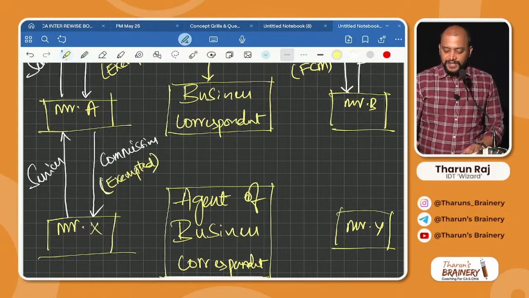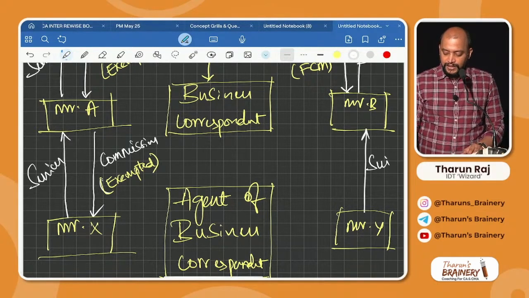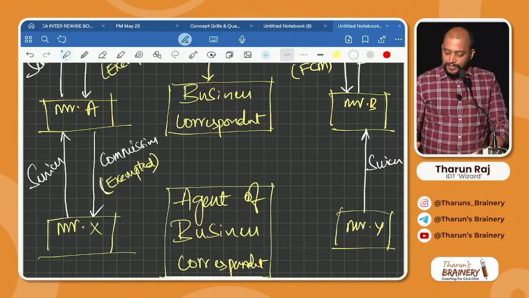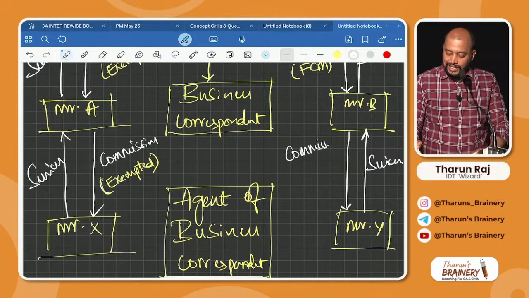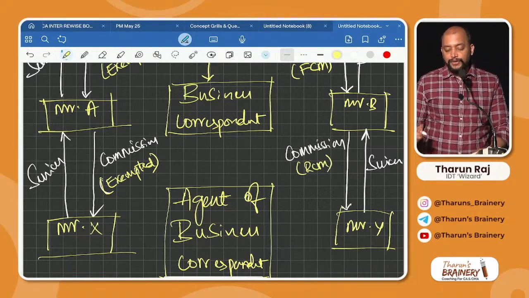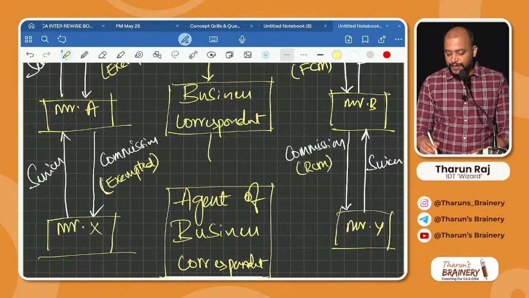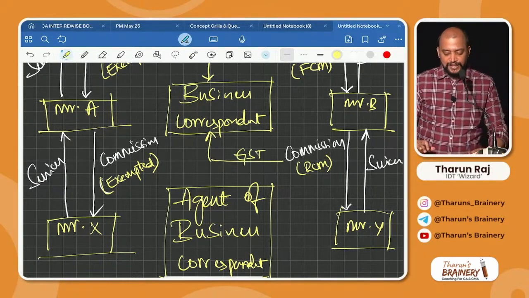Same way, Mr. Y provided services to Mr. B, for which Mr. Y receives commission, and this commission is taxable, but it will come under RCM, where you can see the last point, agent of business correspondent to business correspondent. So it will be RCM, meaning GST is payable by the business correspondent.